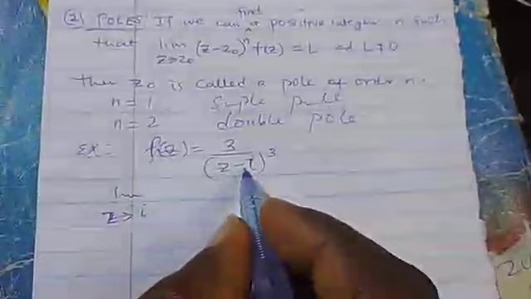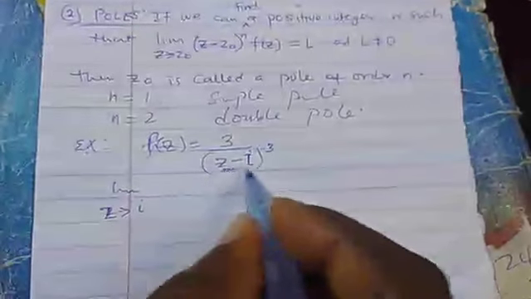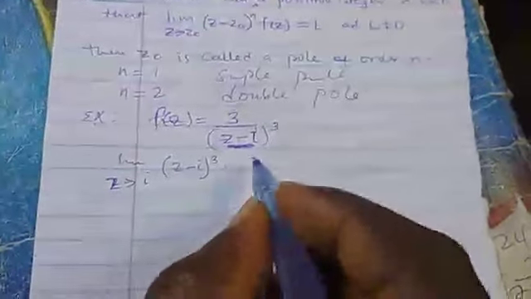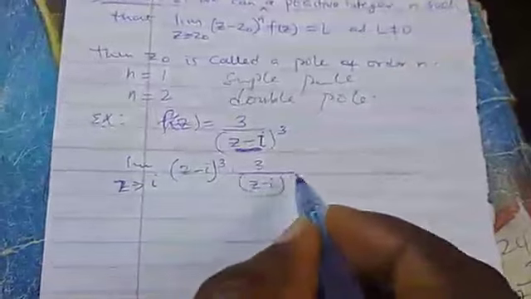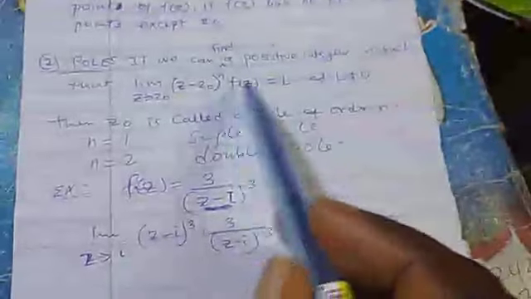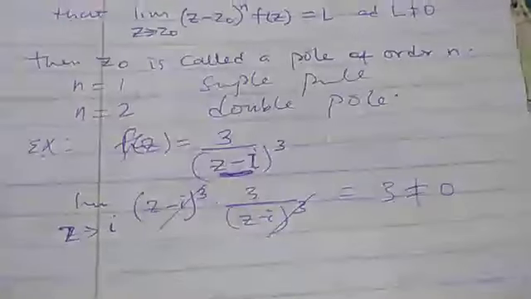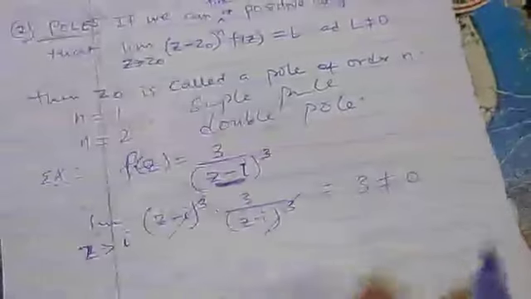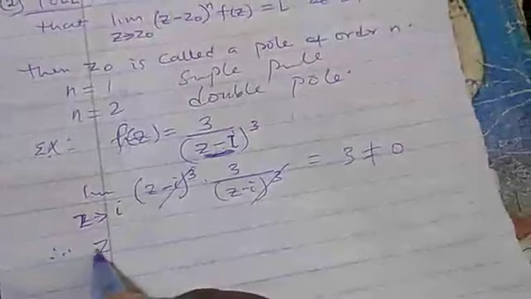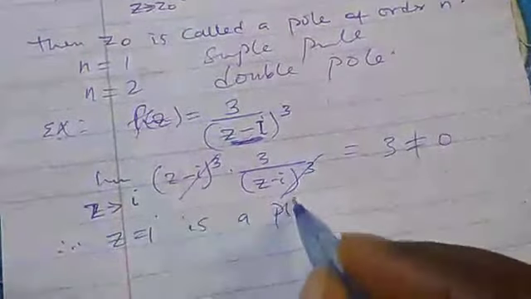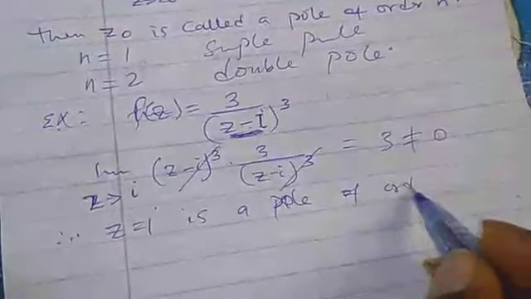Limit as z tends to i. The singular point here is i. If you turn this to 0, then z minus i raised to power 3 times 3 over z minus i cubed, that is this times f of z, z minus z naught times f of z. This cancels this, and what we have left is 3, and 3 is not equal to 0. So in that case, we say that z equal to i is a pole. It's a pole of order 3.